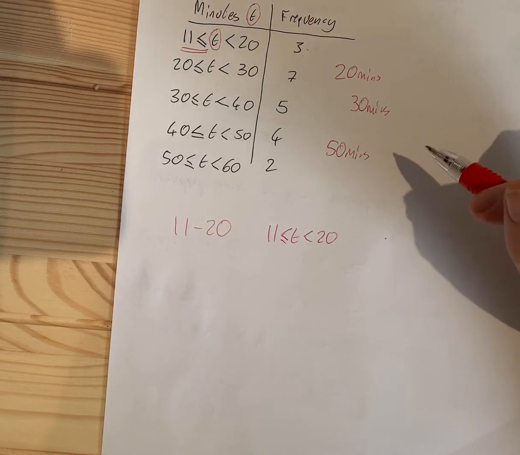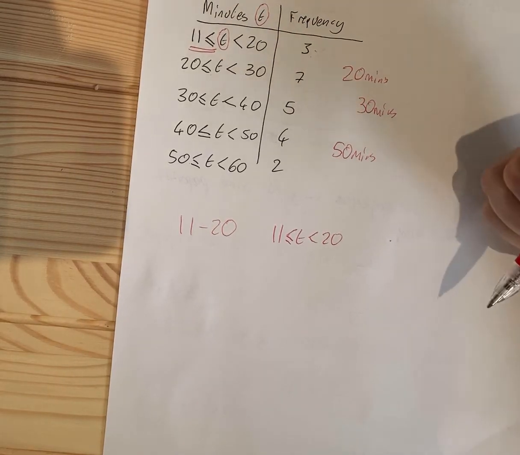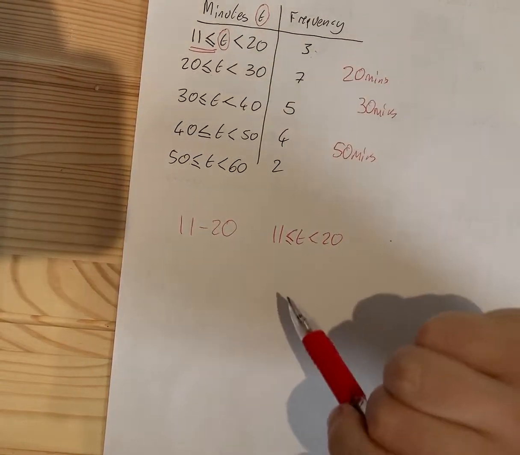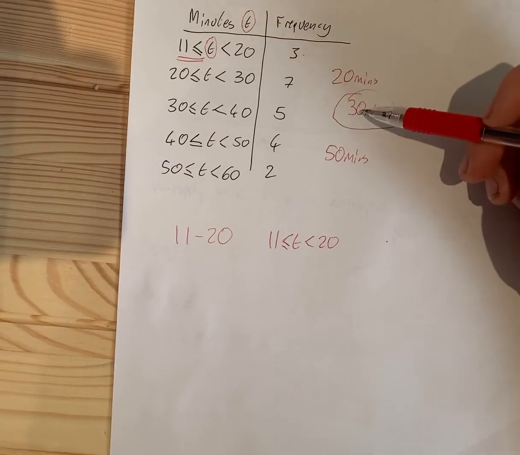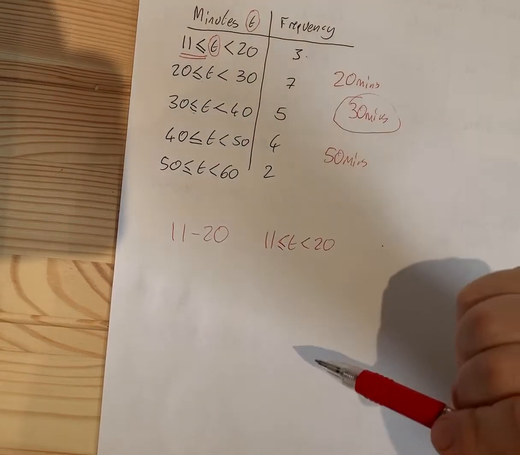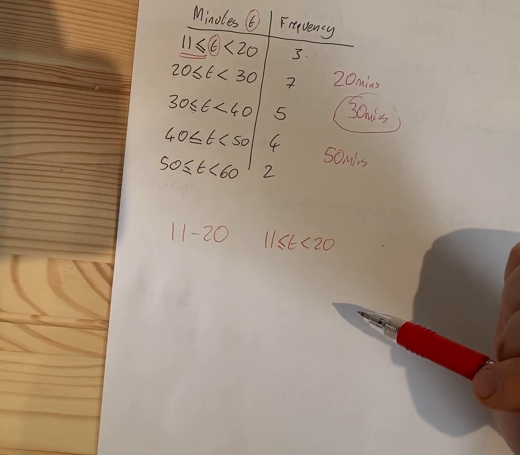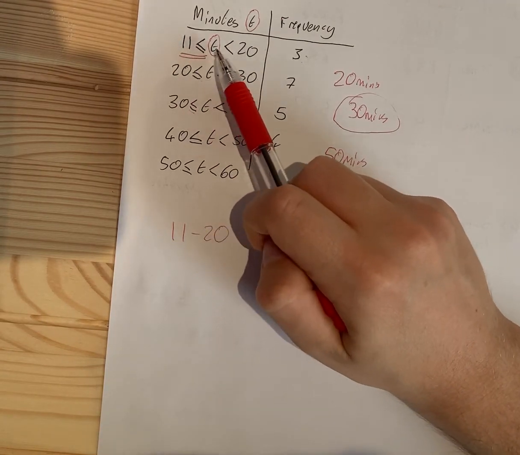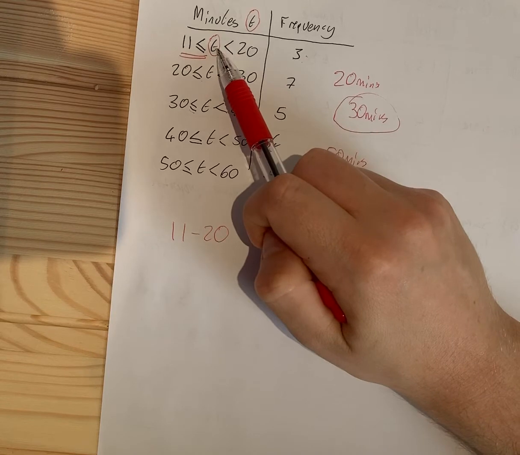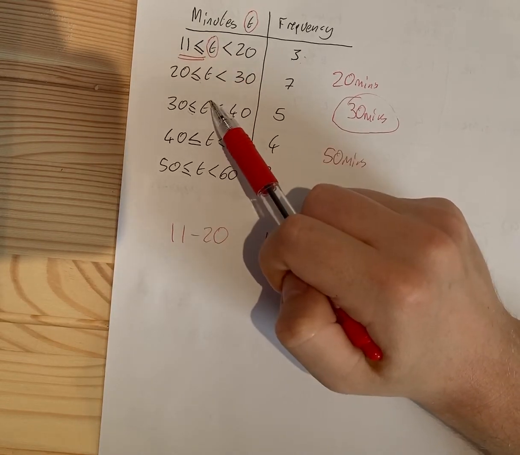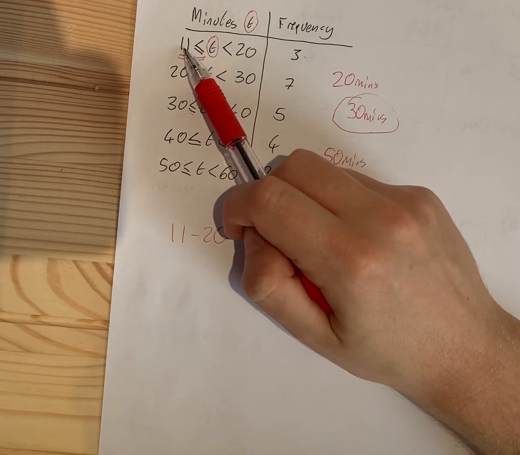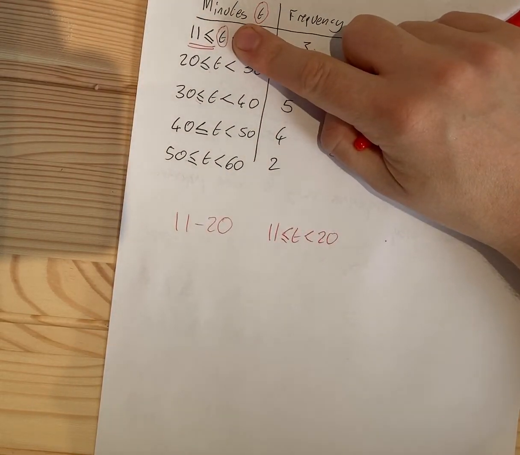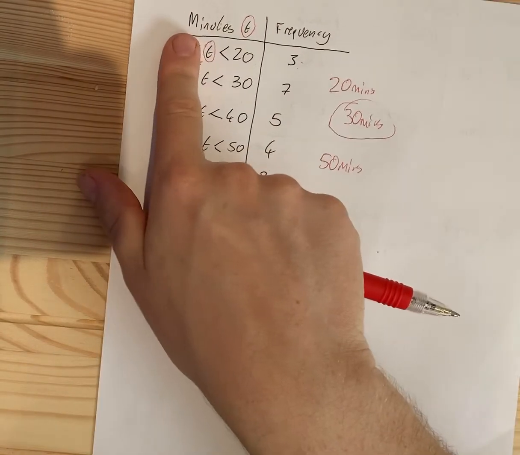So remember the two problems we had? We had gaps, we didn't want that. We had overlap, we didn't want that. But by using inequalities, we don't have gaps, we don't have overlaps, which means if someone's exactly 30 minutes, we know straight away they go in there. Now just in terms of the notation, it might look a bit confusing because you've got 11, you've got this T, you've got 20. T just means the time that they've spent. So this just means the time that they've spent is greater than or equal to 11, but less than 20.